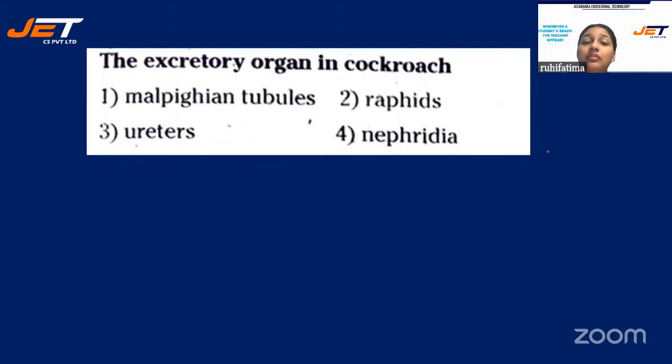Next question. The excretory organ in cockroach. What is the excretory organ in cockroach? Your options are number 1, Malpighian tubule, number 2, rapids, number 3, ureters, or number 4, nephridia. We are talking about cockroaches, students. So the correct answer will be Malpighian tubules. They do not have well developed kidneys, but they have Malpighian tubules.